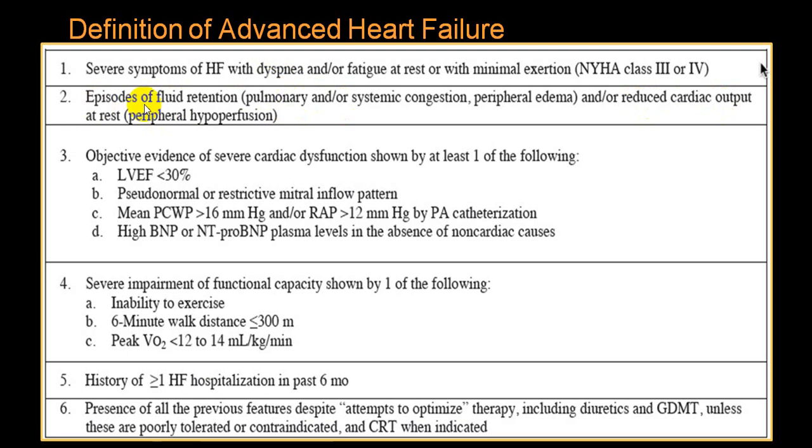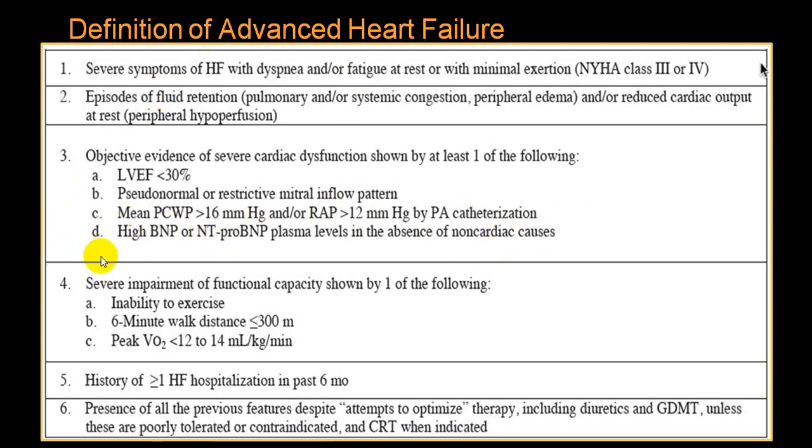There is reduced cardiac output leading to peripheral hypoperfusion. Left ventricular ejection fraction is less than 30, pulmonary capillary wedge pressure more than 16, right atrial pressure more than 12 on catheterization, and a high level of BNP or N-terminal pro-BNP in the absence of non-cardiac causes. So these are some of the criteria.